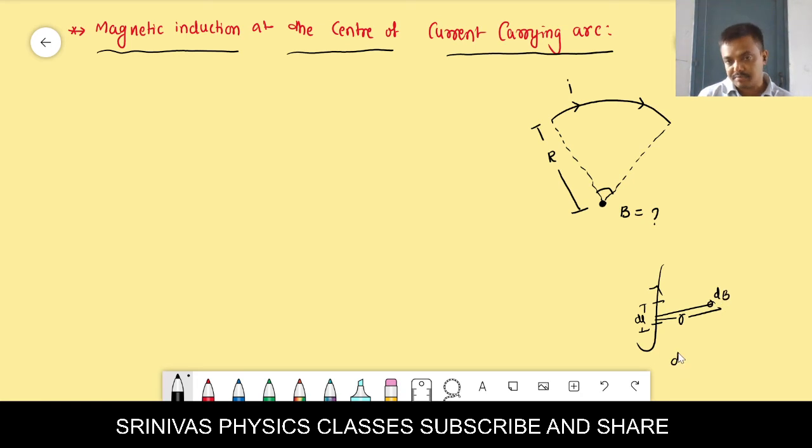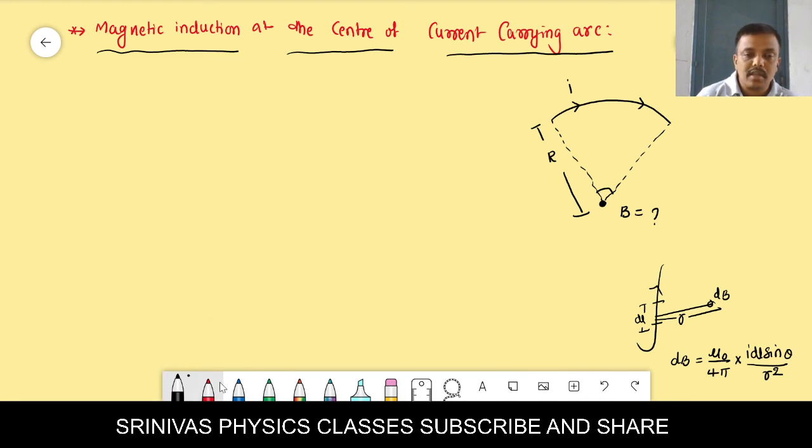Can anyone tell? Yes. Like this, everybody should say the answer. Then only you will pass in the 12th class. This is the Biot-Savart law formula.